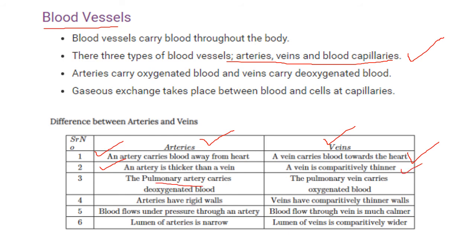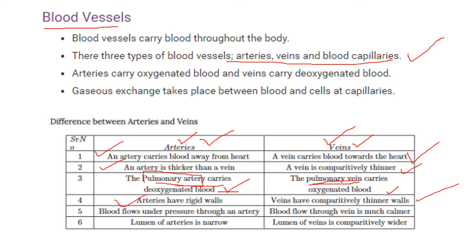The pulmonary artery carries the deoxygenated blood and the pulmonary vein carries the oxygenated blood. You have to remember, actually arteries carry the oxygenated blood, but when we talk about the pulmonary artery, it carries the carbon dioxide rich blood. In the same way, veins carry the carbon dioxide rich blood or deoxygenated blood, but the pulmonary vein carries the oxygenated blood. This is the only difference that you need to remember over here. Then arteries have rigid walls and veins have comparatively thin walls.